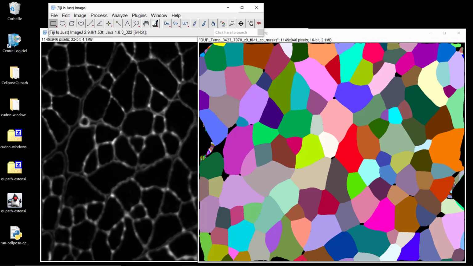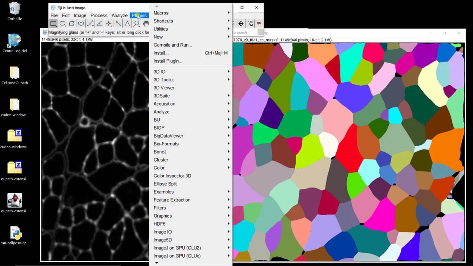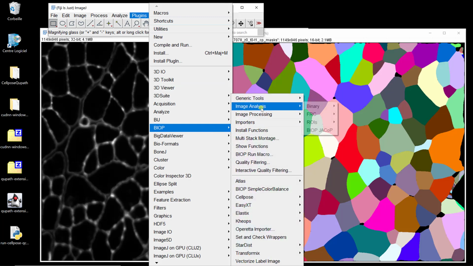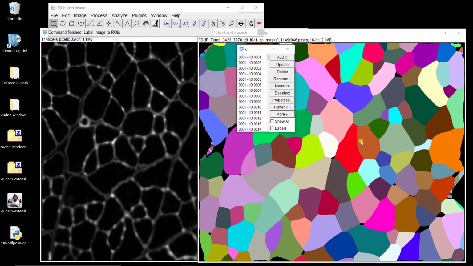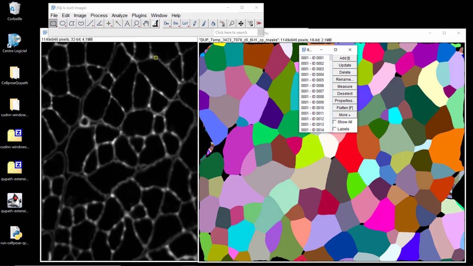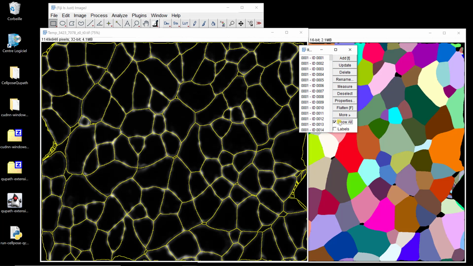So the great thing here is that we can run Cellpose within macros fairly easily. Something that is nice too, which is in the same plugin, is that you can actually define ROIs from your label images. If you go back to BIOP, Image Analysis, RAW, you have something which is called Label Images to ROIs, and so it defines a region of interest for each label, so I can have a different ROI on my original image, for example.